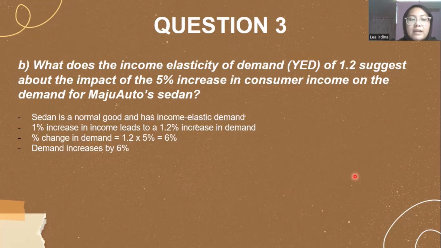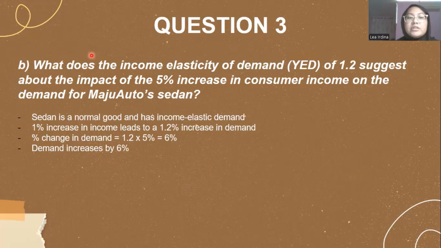That means the demand is responsive when there's a change in income. For example, if there's a 1% increase in income, then it will automatically lead to a 1.2% increase in demand.